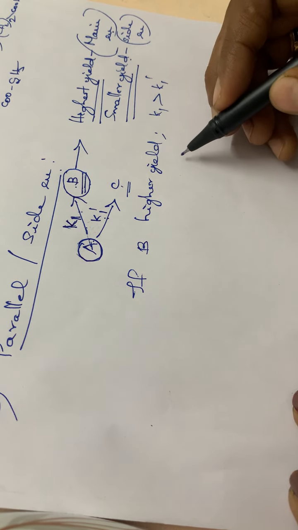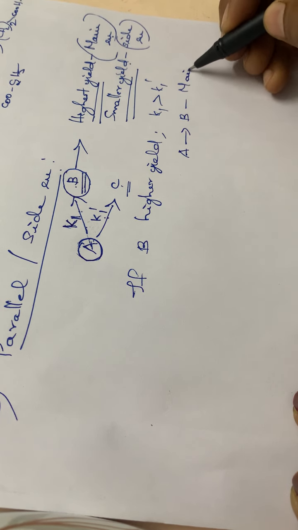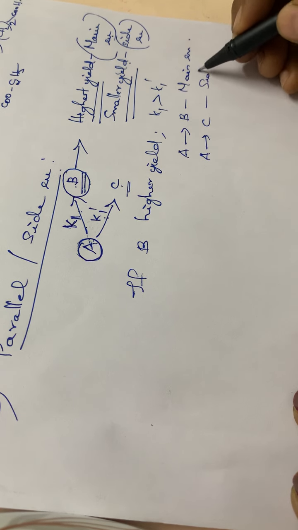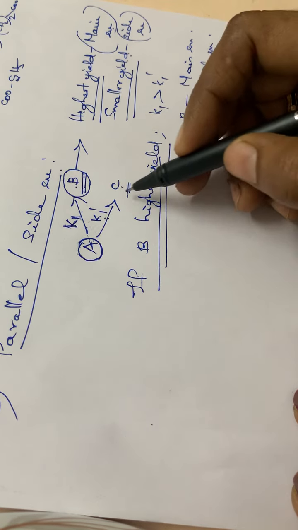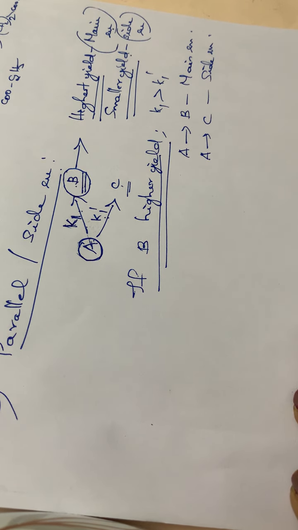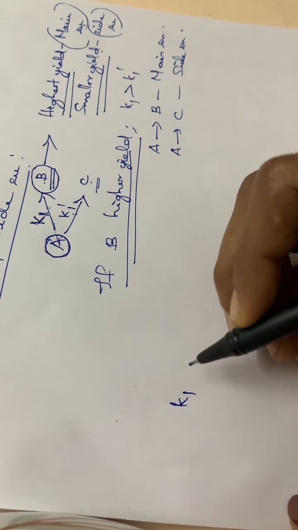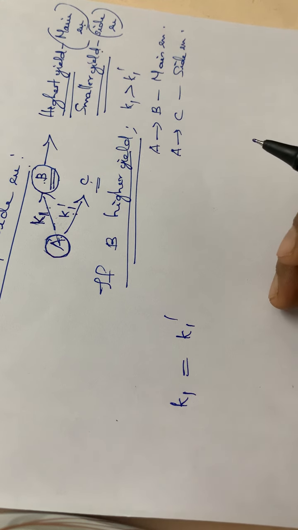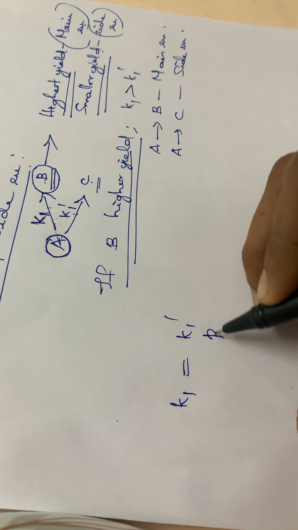Then the reaction A to B is called the main reaction, and the reaction A to C is called the side reaction. B is the higher yield, and if C is the higher yield, just the reverse. Then one more case is there, that is if K1 is equal to K1 dash. If K1 is equal or approximately equal to K1 dash, then we can say that it is a parallel reaction.